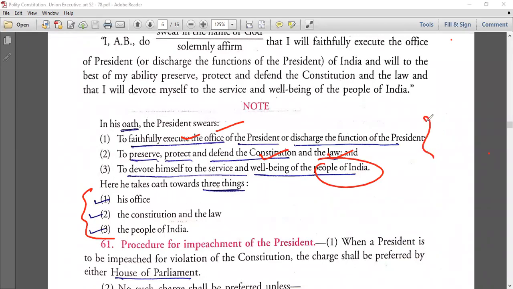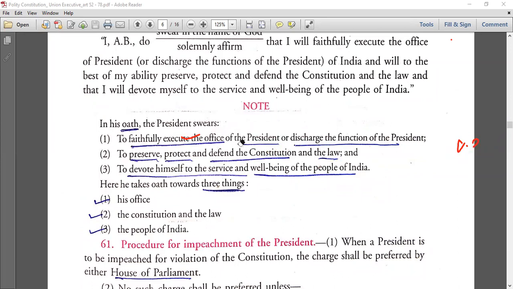But this is not the case with vice president. We'll come to that. Vice president is nothing he will do about constitution and law. He will simply tell you, I will execute this for the people or something. Just one line. Okay, so do not get confused. Oaths are different. Okay. Oaths are different.